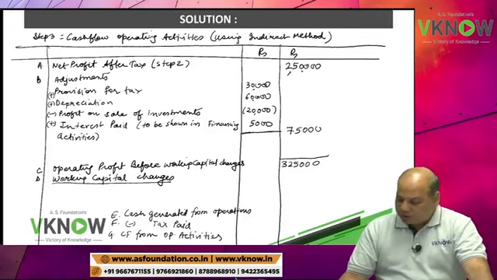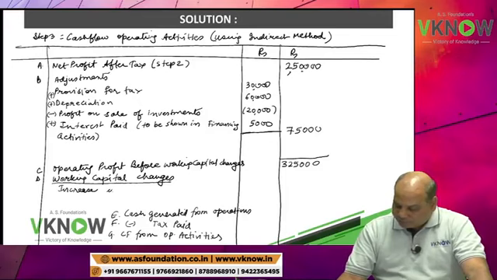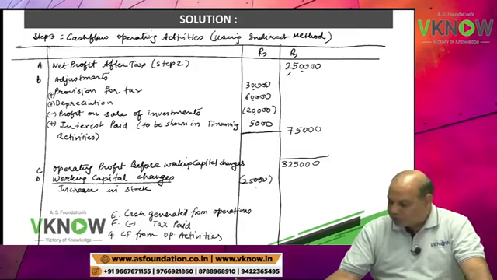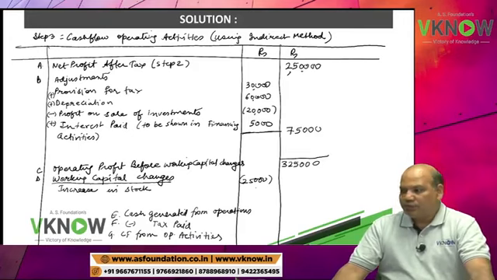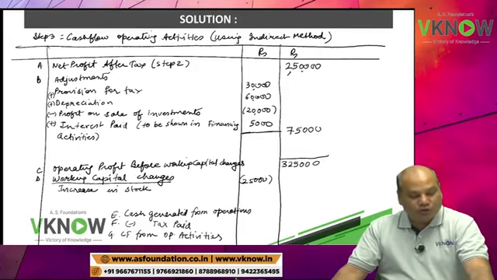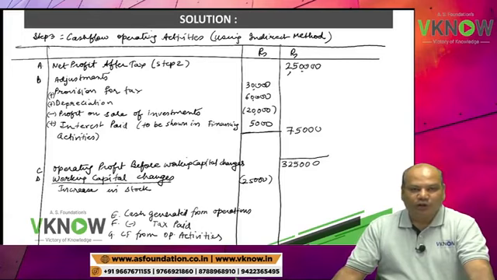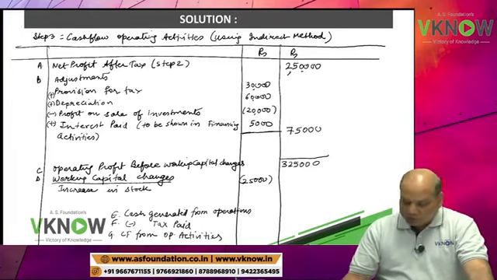Increase in inventory, increase in stock, decrease in cash flow. The question says opening stock was less than closing stock. I am saying closing stock was more than opening stock by rupees 25,000. So increase in closing stock is decrease in cash flow.